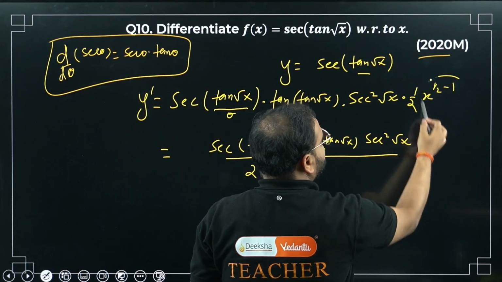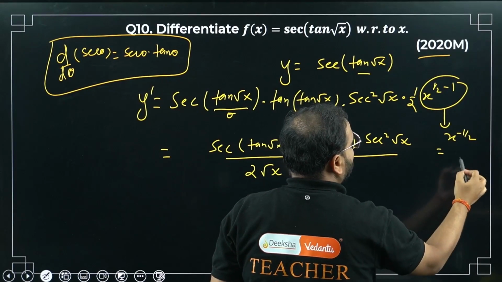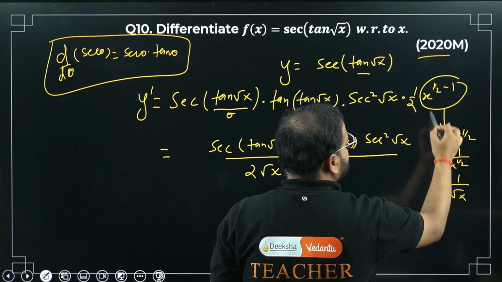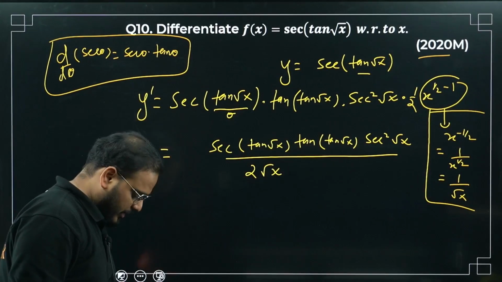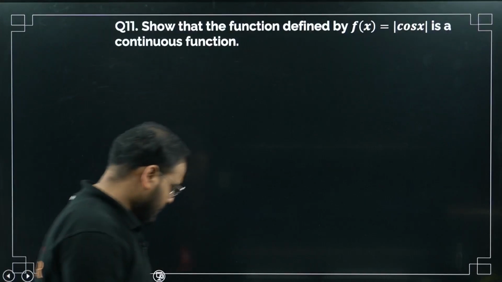What I'm getting for this part, please check. I'm getting x power minus 1 by 2, no? How do I write this? 1 upon x power 1 by 2, right? How much is this going to be? 1 upon root x. This whole thing, please check. The final answer will be 1 by 2 root x in the denominator. Have a look. Okay, sir, moving on to question number 11.